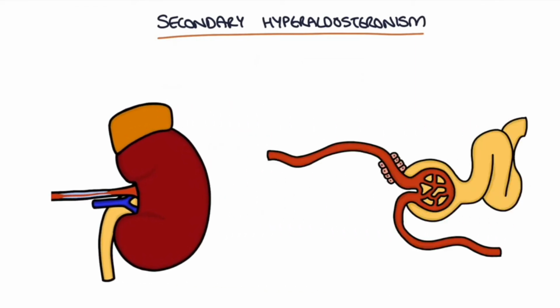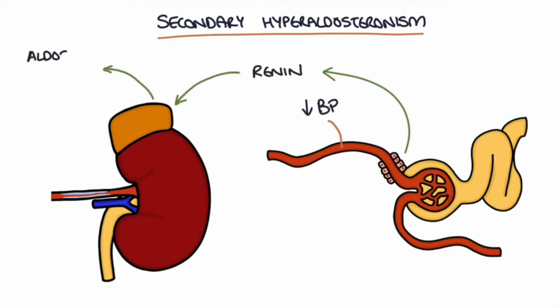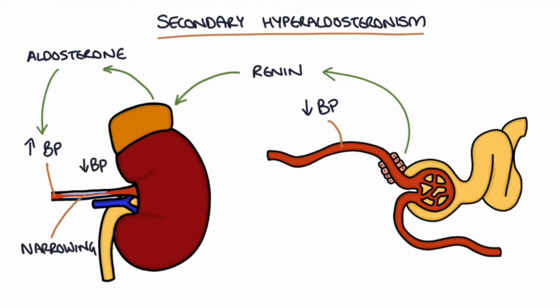So those juxtaglomerular cells sense a lower blood pressure and secrete renin, which in turn causes a high aldosterone level and increased blood pressure. However, that increase in blood pressure never reflects into the kidneys because of that narrowing. So the kidneys themselves continue to get a low blood pressure and secrete more renin.